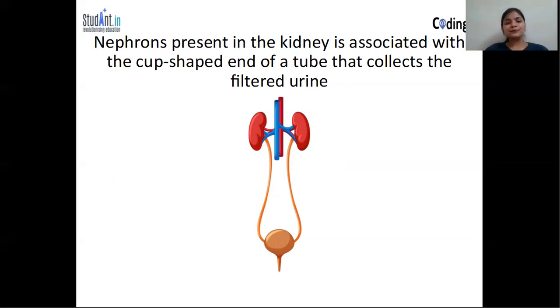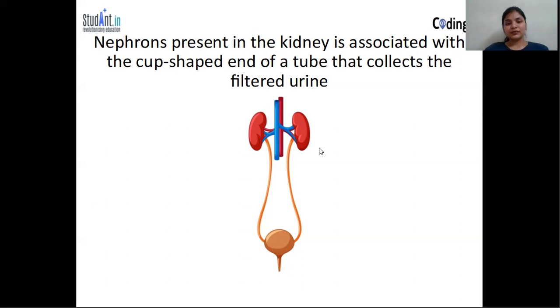A nephron contains two parts. First is a cup shaped end and second is a tube. Consider this as the cup shaped end of a nephron and this as the tube. It is present in close contact with the artery which is carrying the food. Now the nephron will reabsorb everything important: water, glucose and amino acids. The remaining waste product is called urine.